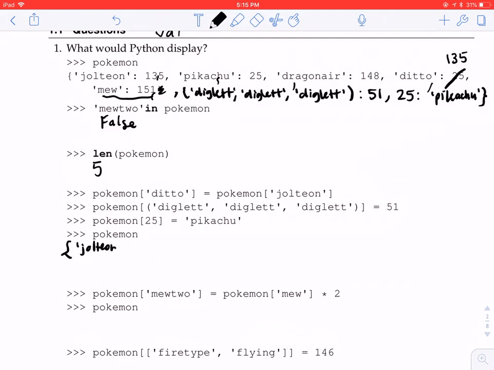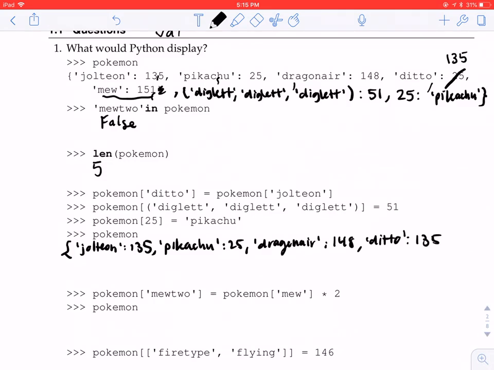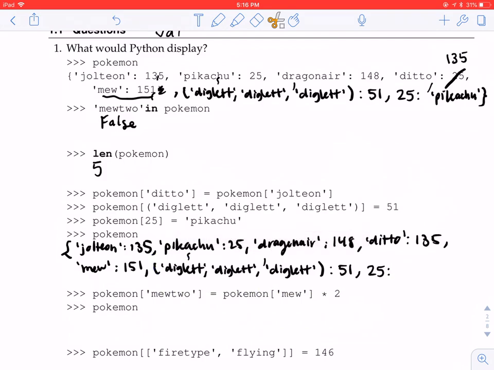Jolteon 135, Pikachu 25, Dragonair 148, Ditto 135, Mew 151, and then the Diglett, Diglett, Diglett tuple, which came along, and 25 Pikachu. And that is our edited dictionary.